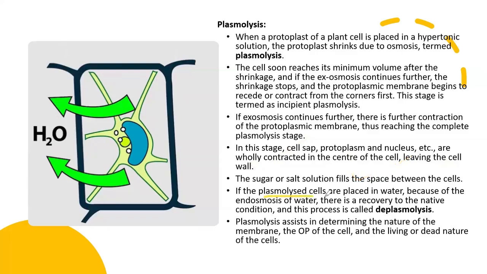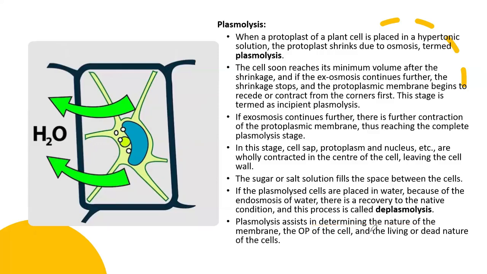If the plasmolyzed cells are placed in water, because of endosmosis of the water, there is a recovery of the condition, and this process is called deplasmolysis. In other words, when water molecules enter from the outside to the inside, the cell becomes turgid. This condition is known as deplasmolysis. Plasmolysis assists in determining the nature of the membrane,